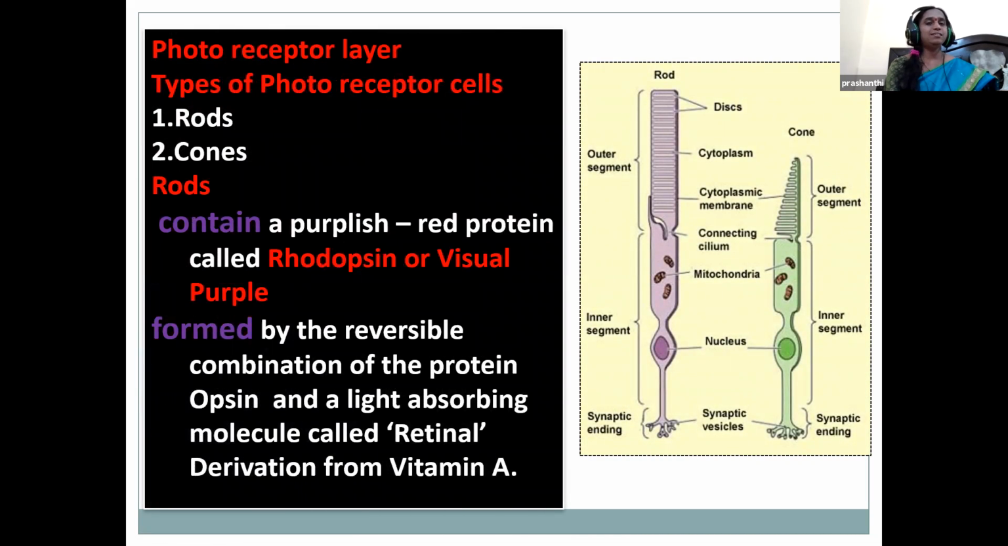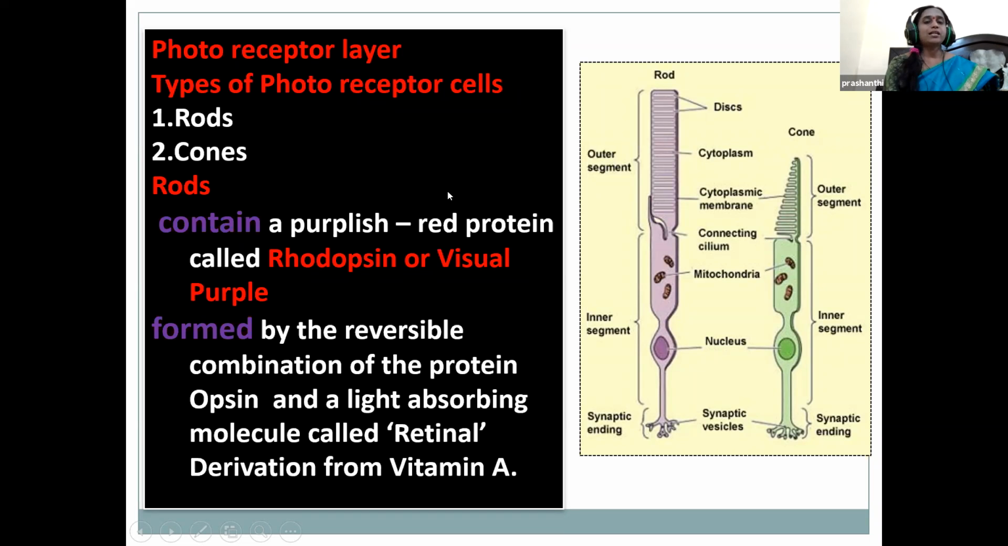Photoreceptor layer. These are the specialized cells in the eye's retina. These are responsible for converting the light into signals that are sent to the brain. So there are 2 types, children. The photoreceptor cells are rods and cones. Just see the picture, children. This is the picture of the rods and this is the picture of the cones.